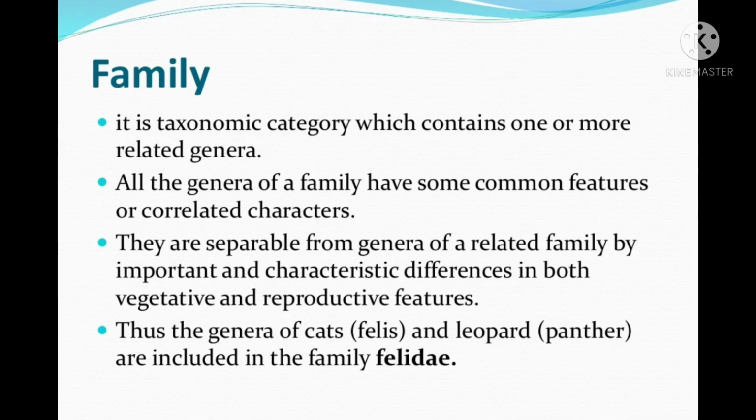Family. It is a taxonomic category which contains one or more related genera. All the genera of a family have some common features, correlated characters. They are separable from genera of a related family by important and characteristic differences in both vegetative and reproductive features. Thus, the genera of cat, Felis, and leopard, Panthera, are included in the family Felidae.